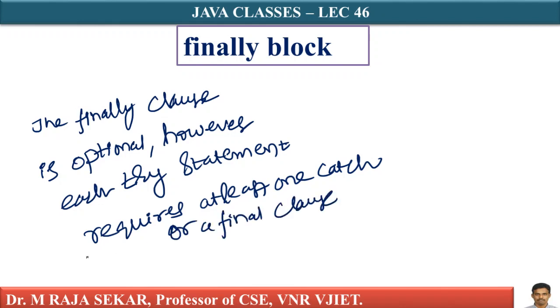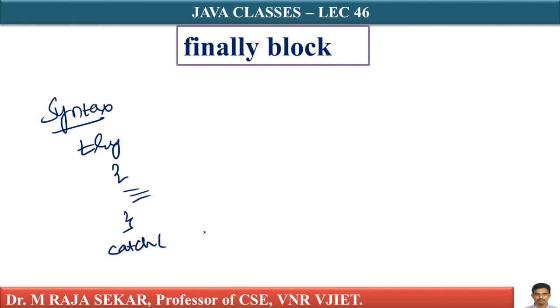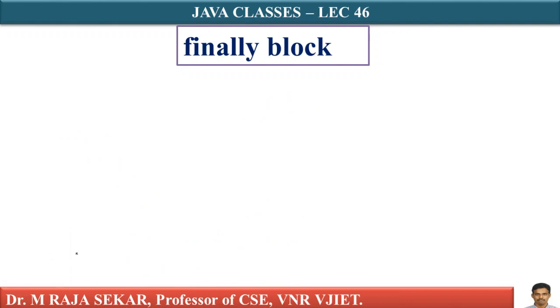How will it be? We will try to understand. Syntactically, one can write a try block, as we discussed, and keep the try block code here. Then you can keep catch, where you write code depending on the handler. If you want, you can keep one more catch like this. Depending on your requirement, you can keep any number of catch blocks. Finally, if you want, you can also keep a finally block.